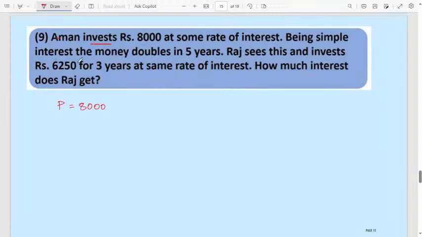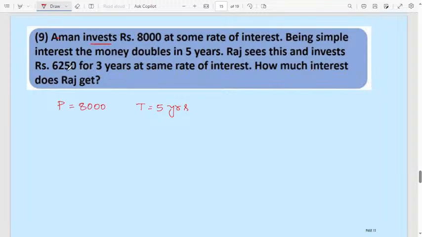Being simple interest, the money doubles in 5 years. Raj sees this and invests rupees 6,250 for 3 years at the same rate of interest. In both cases the rate of interest will be the same. How much interest does Raj get?